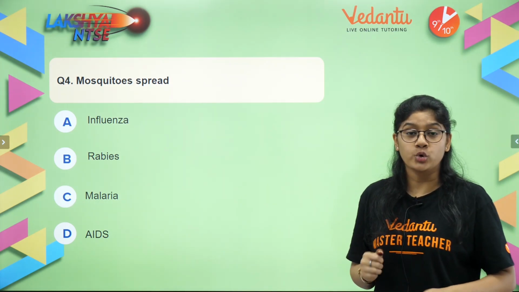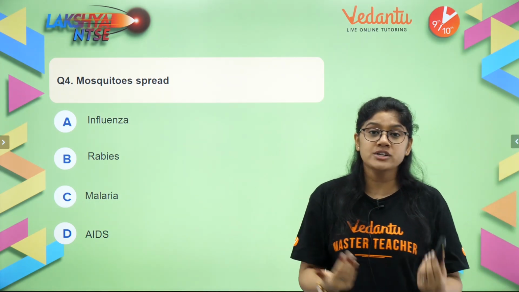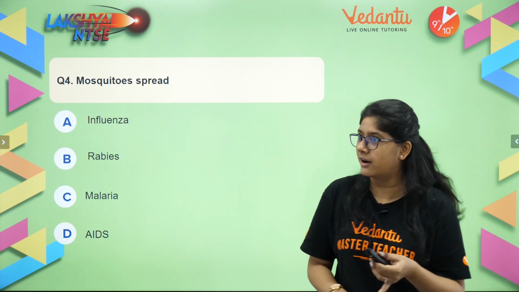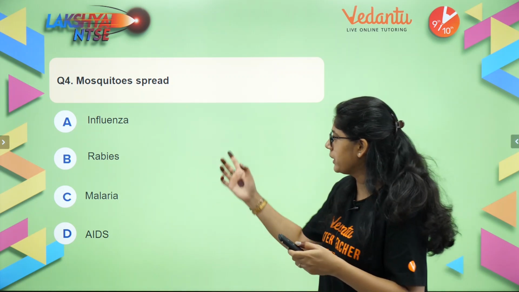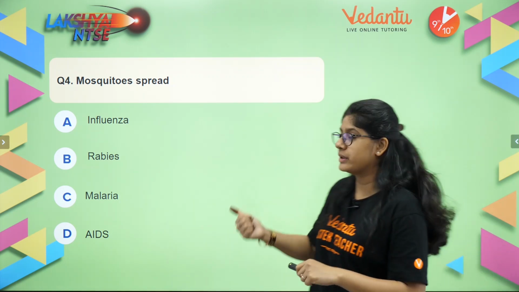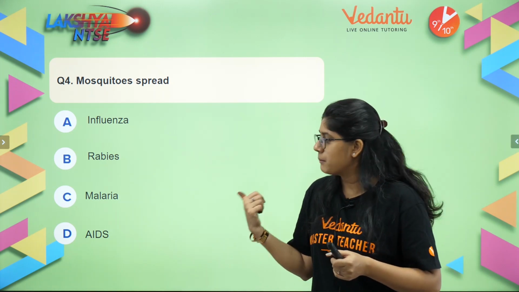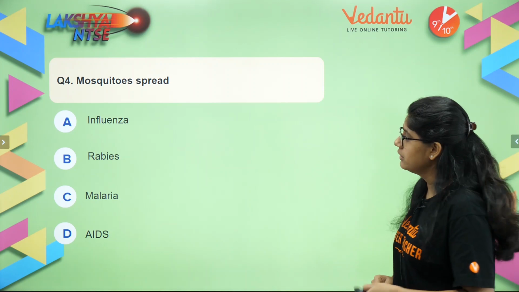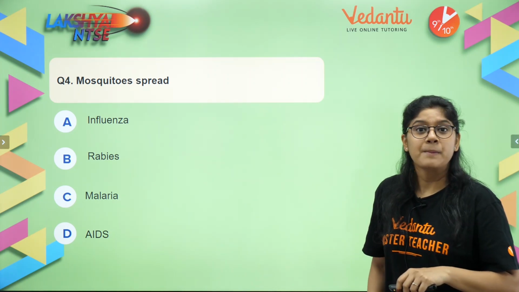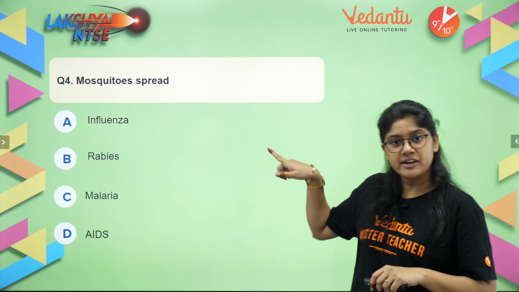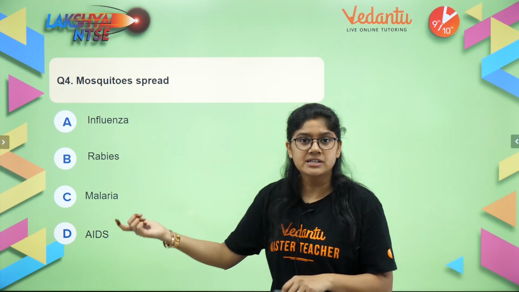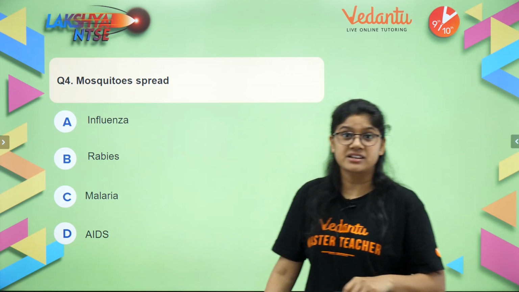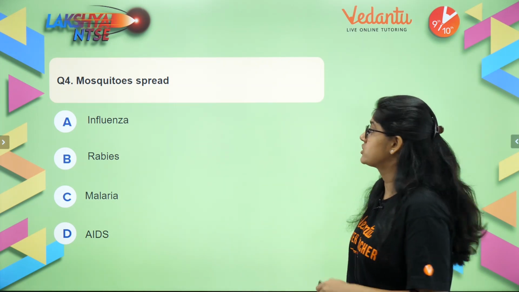Question number 4. Mosquitoes spread. What do mosquitoes spread? We have studied a lot: chikungunya, dengue, etc. But over here, the options are influenza, rabies, malaria or AIDS. This is the easiest question I'm telling you, everyone. And the right answer is option C, malaria. Influenza is spread by a virus, rabies is caused by a virus, AIDS of course is a virus. Whereas malaria is spread with the help of the mosquito.